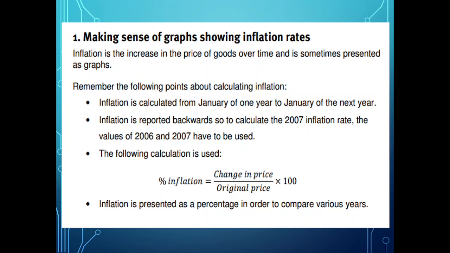So that is inflation, and it is shown as a percentage. Inflation is reported backwards: to calculate the 2007 inflation rate, the 2006 values and 2007 values have to be used. So in the example I just gave, it's 2023 versus 2022.